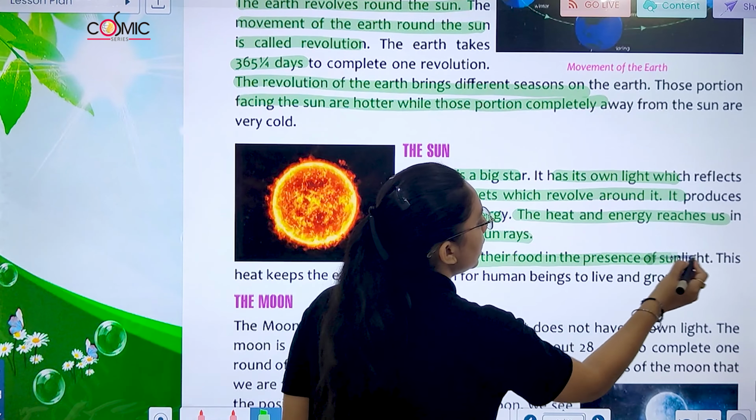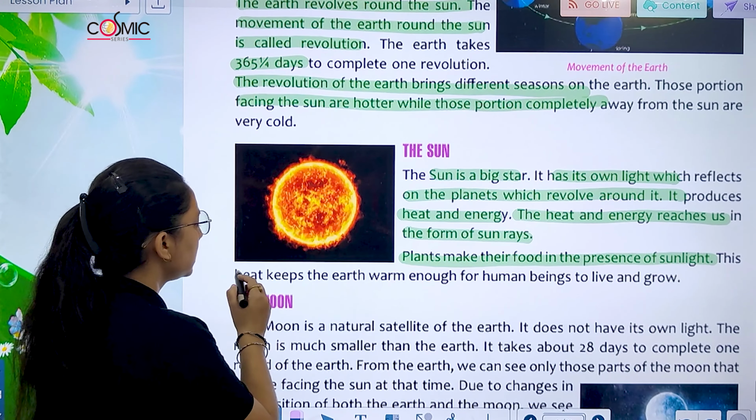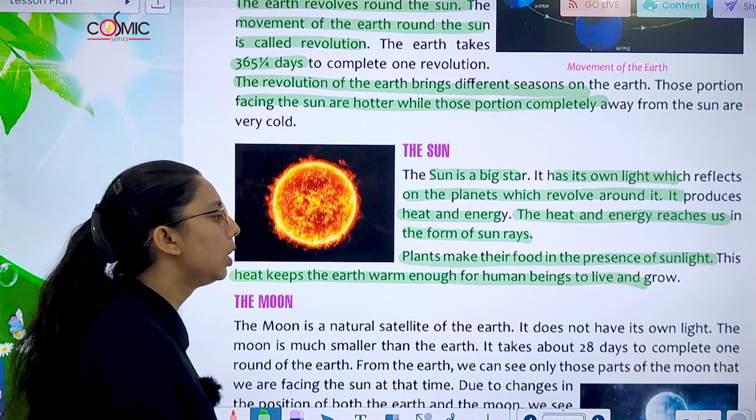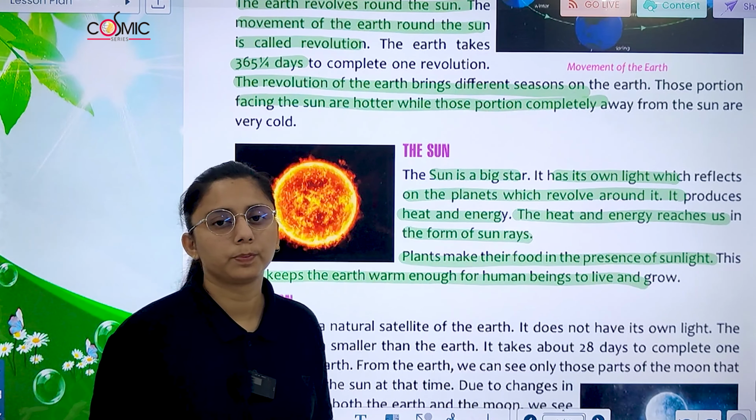Plants make their food in the presence of sunlight. This heat keeps the earth warm enough for human beings to live and grow.